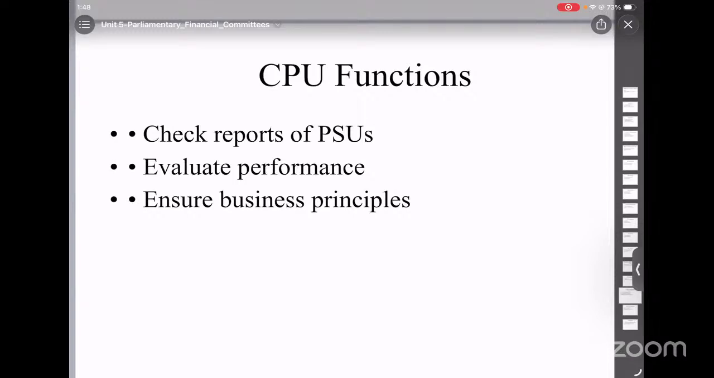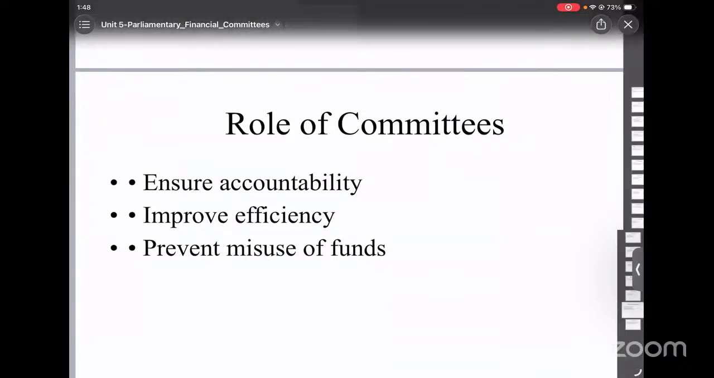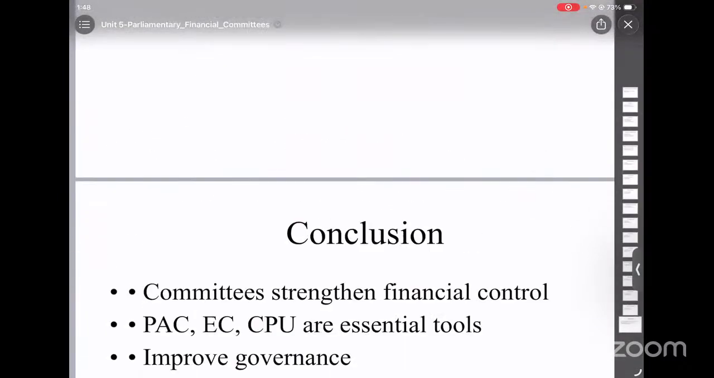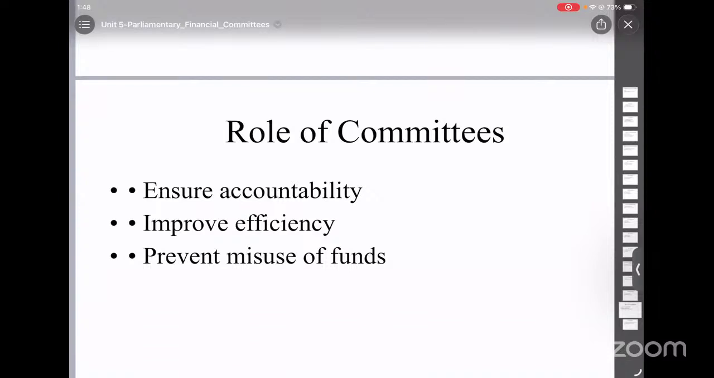One of the criticisms of the Committee on Public Undertakings is that it has limited capacity and it can study only a few companies. So these are the criticisms against the Committee on Public Undertakings. But it is still useful because it improves performance and provides valuable suggestions.